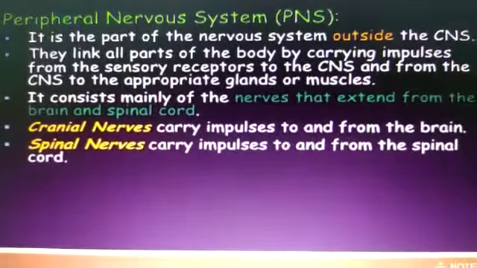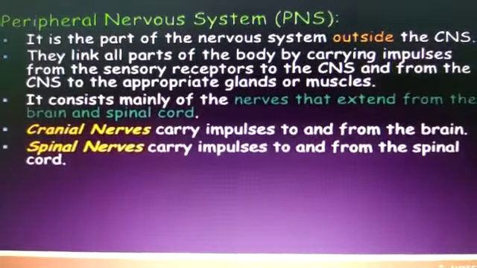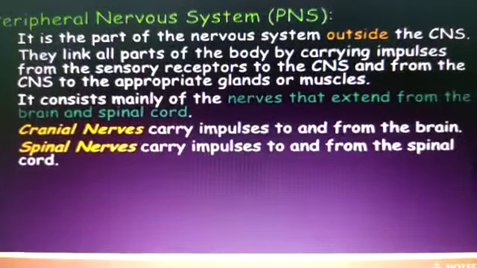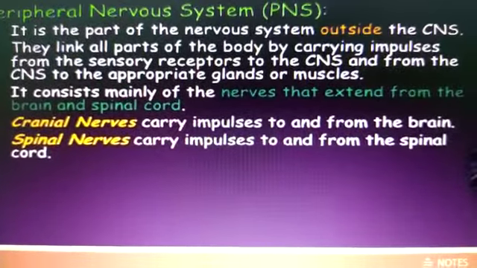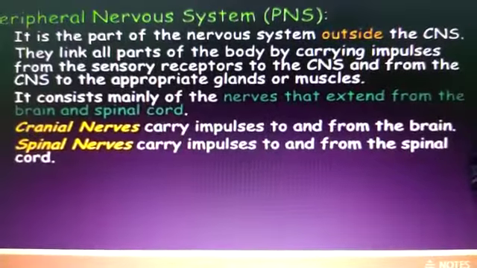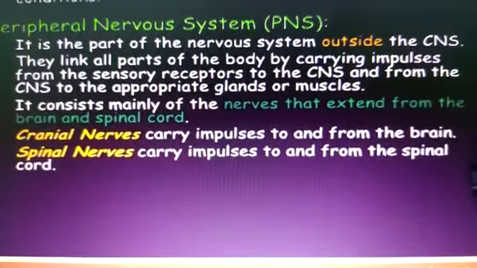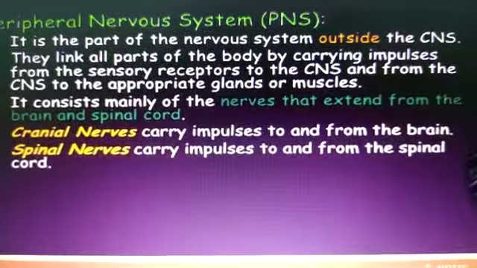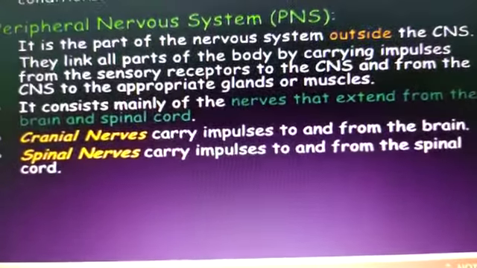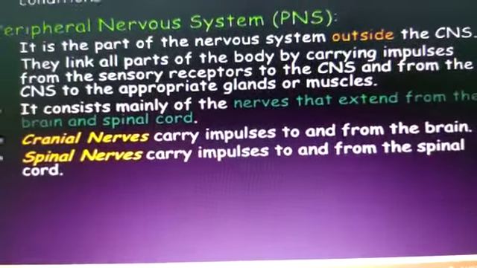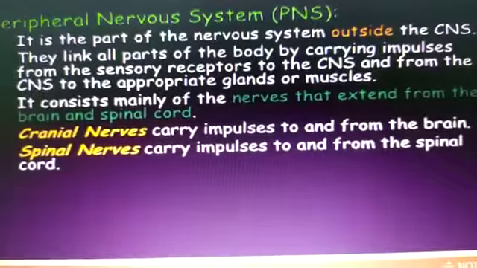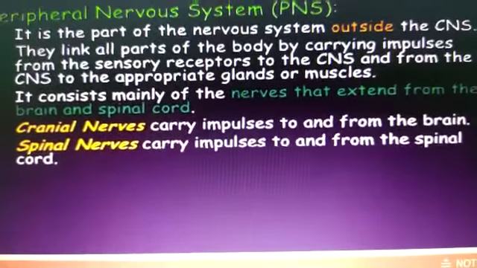Now children, talking about the peripheral nervous system, it is the part of the nervous system outside the central nervous system. It links all the parts of the body by carrying impulses from sensory receptors to the central nervous system, and from the central nervous system to the appropriate glands or muscles. It consists mainly of the nerves that extend from the brain and the spinal cord. Cranial nerves carry impulses to and from the brain. On the other hand, spinal nerves carry impulses to and from the spinal cord.